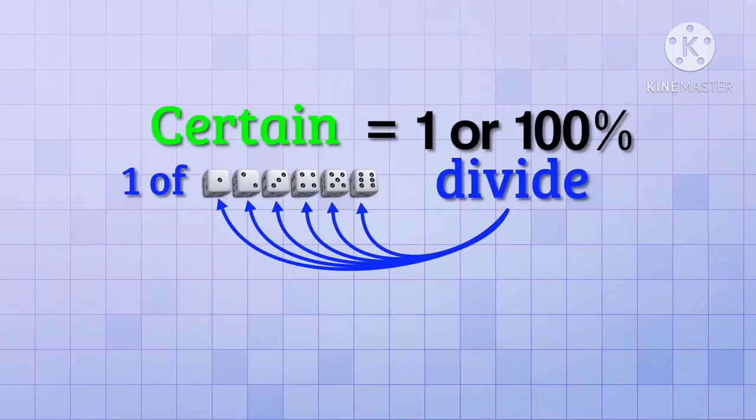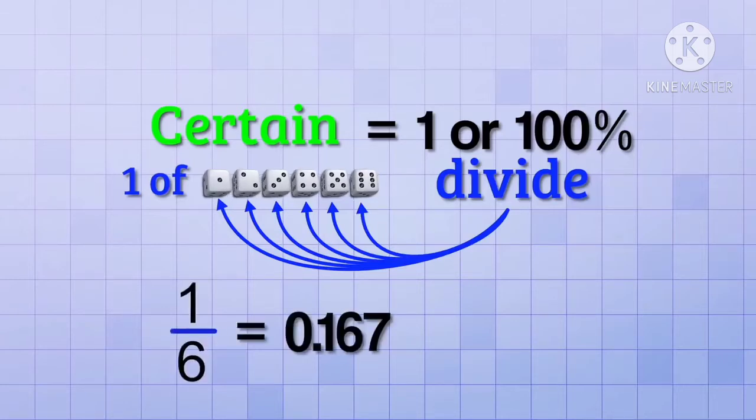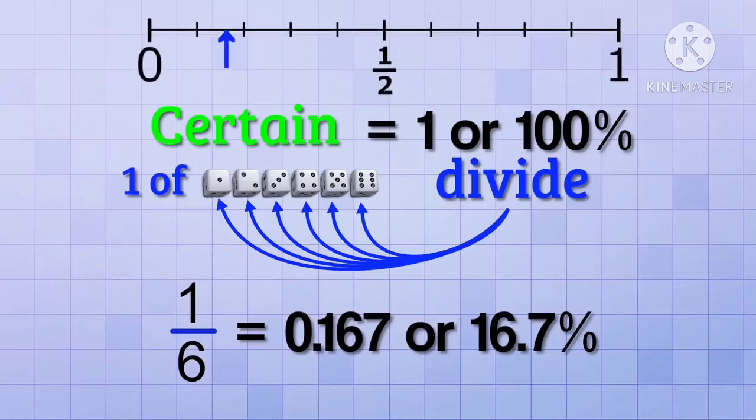But with the die, we need to divide the probability up evenly between 6 possibilities. 1 divided by 6 is 1/6, which is equivalent to 0.167, or 16.7%. So that would be right here on our probability line. That means it isn't likely that I would roll it.